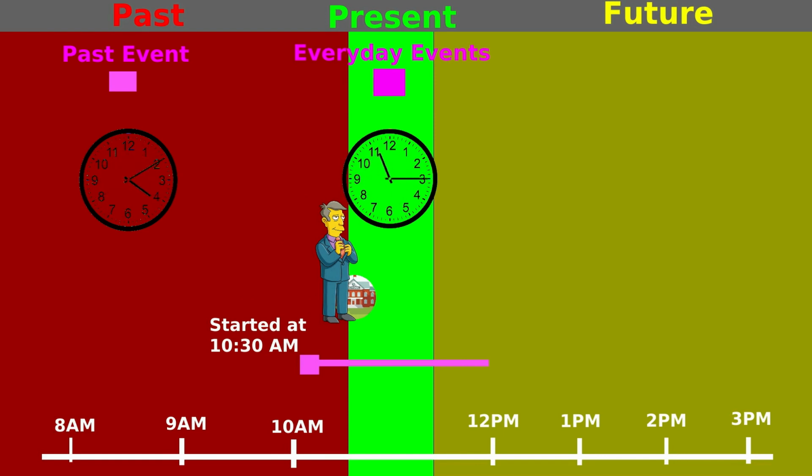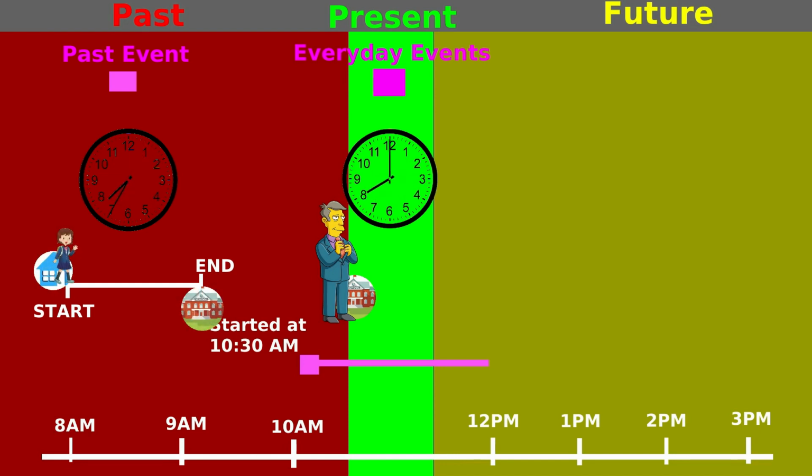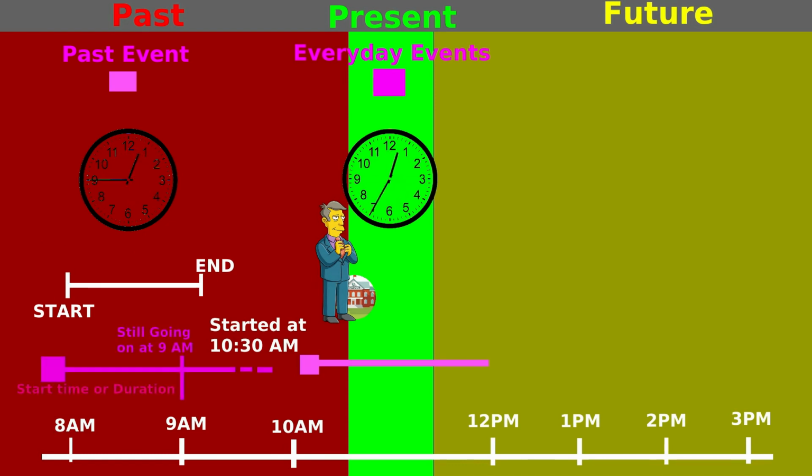Some events started in past and ended in the past. For example, you started from home in morning and reached the school in morning. Some events started in past and were still going on. You know only the time at which they started or the time that has already been passed since the beginning of them. For example, your home's clock was working when you left the house since the time you changed the batteries but now you don't know about its state.